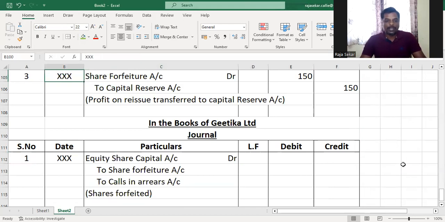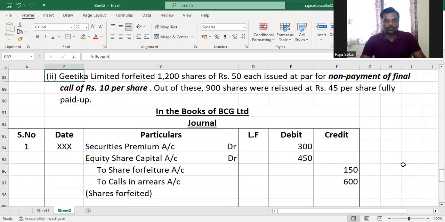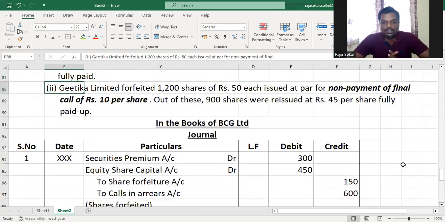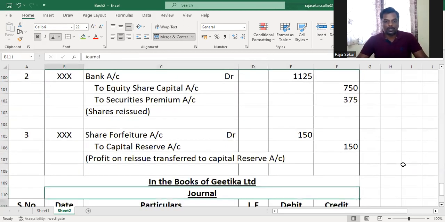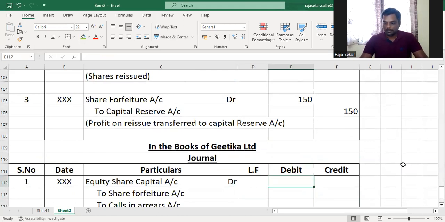The called up value of capital multiplied by the number of shares forfeited. We have determined that the entire amount has been called up because final call has not been paid, which means what? Final call has been made but not been paid. Am I right or not, my dear children? So if it is completely called up, it is 50 rupees called up. So that will be 50 into 1200.